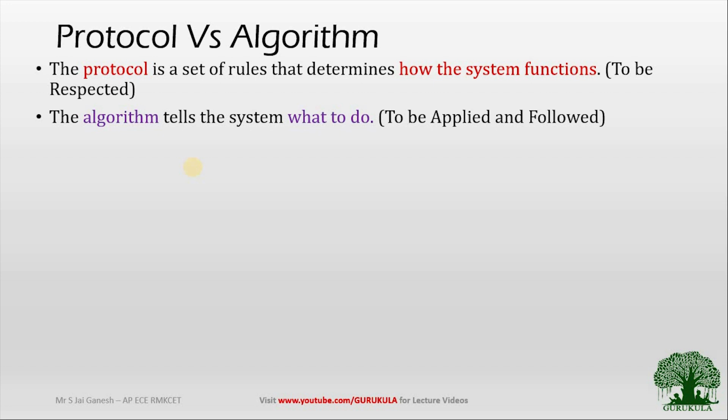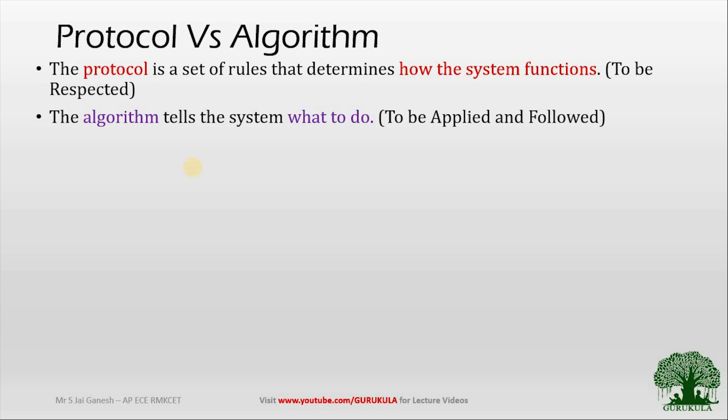In other words, an algorithm is something that tells you what to do, and a protocol is something that tells you how to do it. Even though for a few viewers it might not be very clear, in our usual way we will take up an example and try to understand what exactly a protocol and an algorithm are.